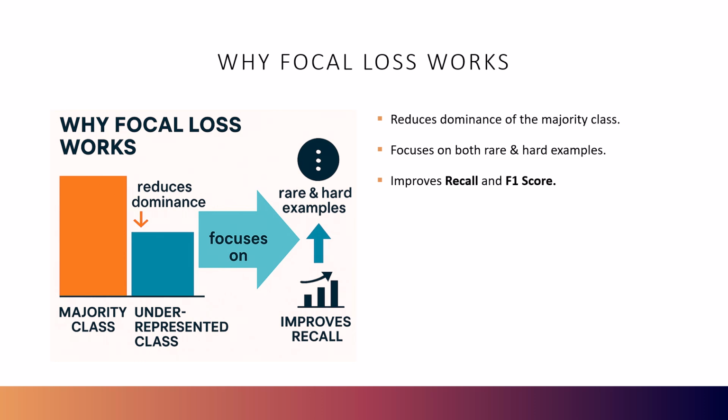What focal loss will do is shift the attention toward the tough edge case examples. These are typically the minority class samples, the ones your model would otherwise ignore. So, by down-weighting easier examples and emphasizing the more challenging ones, focal loss creates a more focused and efficient learning signal. This is especially important when catching rare events matters more than just maintaining high accuracy, because in imbalanced data sets, accuracy alone can be misleading.